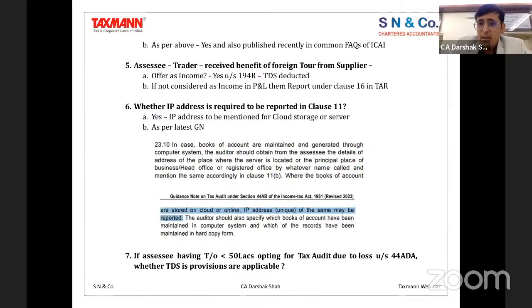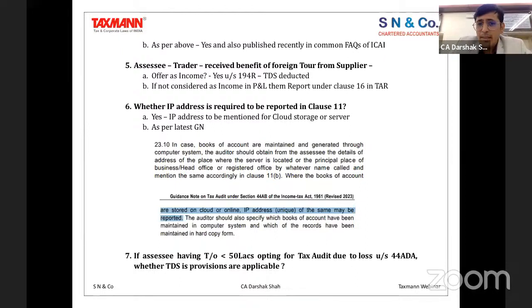Now, this was something which generally has remained unnoticed. Why unnoticed? Because as a part of our procedural practice and conventional practice, we used to report the books of accounts maintained and the address where the books of accounts have been maintained. All those things were always getting reported. But now the law is also asking us to report the IP address. Now, what is the provision? Let me read that, and that will give you a clear picture of what it says.